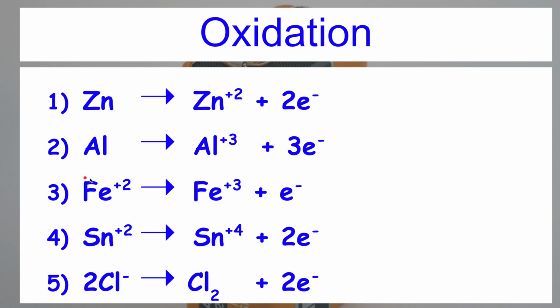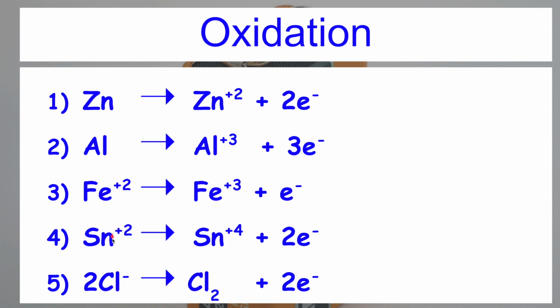Now see here, I have taken Fe plus 2 ion. Positively charged ion is there. Fe has 2 electrons less, means Fe atom is converted into Fe plus 2 ion by losing 2 electrons, and again Fe plus 2, it loses 1 electron. So what will happen? 3 electrons are less in Fe atom, so it will be converted into Fe plus 3 ion. That is, the oxidation number is changed from plus 2 to plus 3.